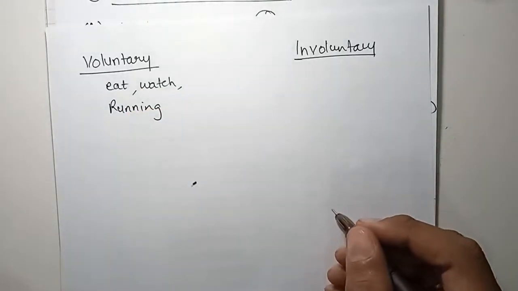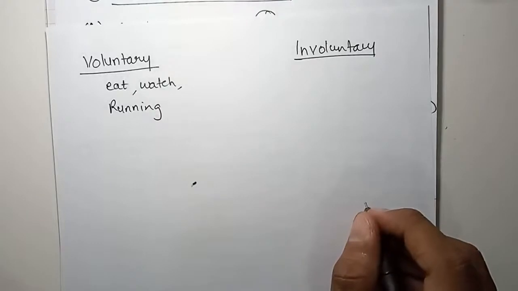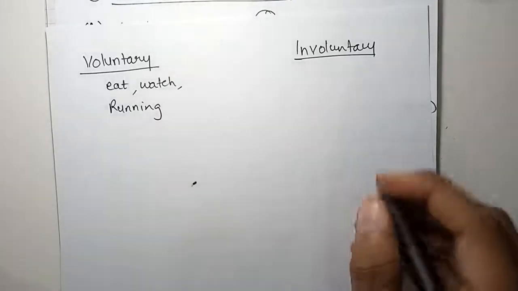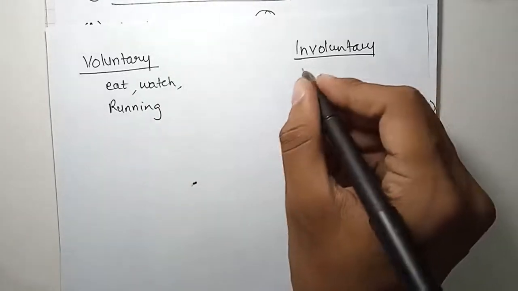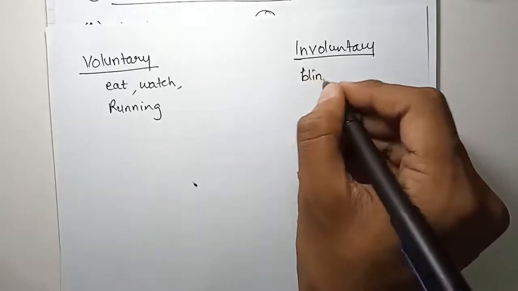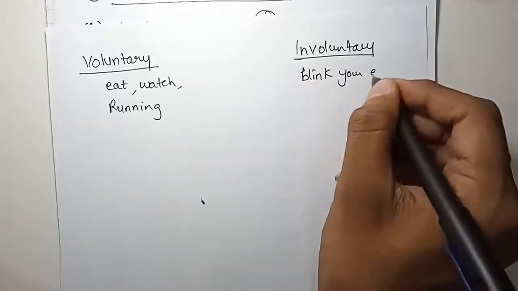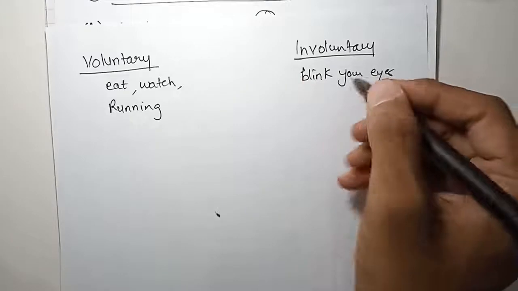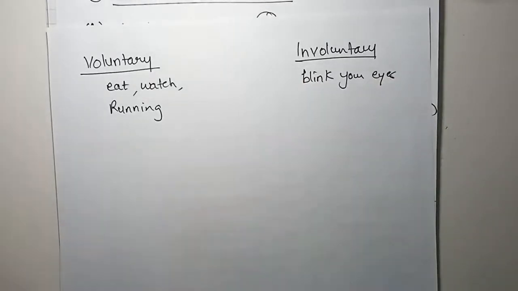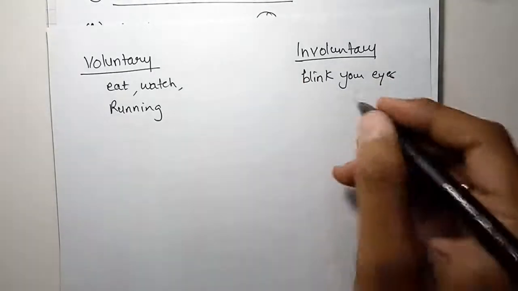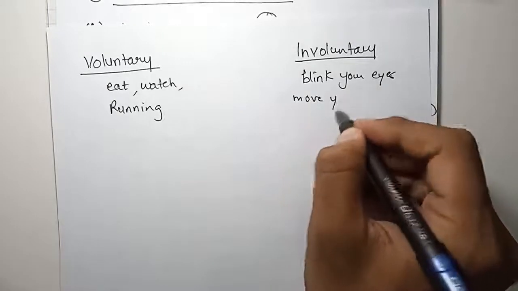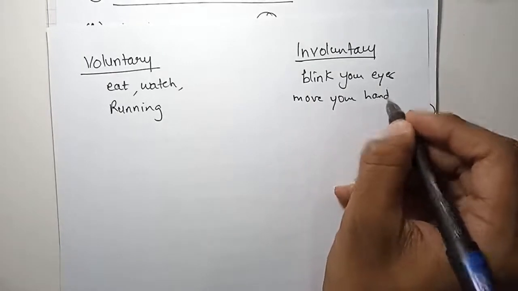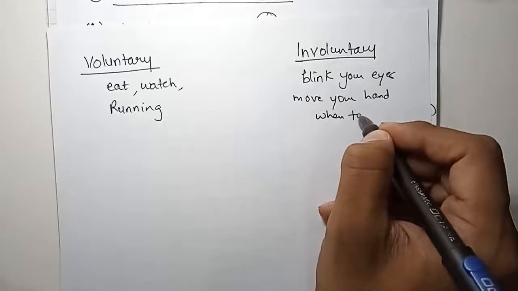Okay, involuntary means they are something which you do not know, but it happens automatically in your body. Like you blink your eyes, or you move your hand when you touch a hot object.